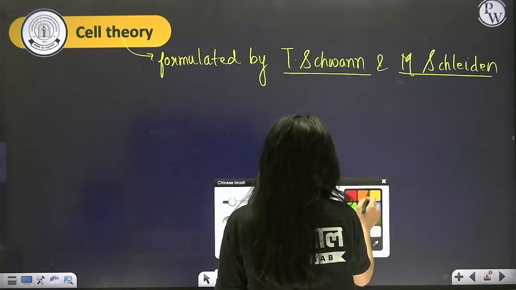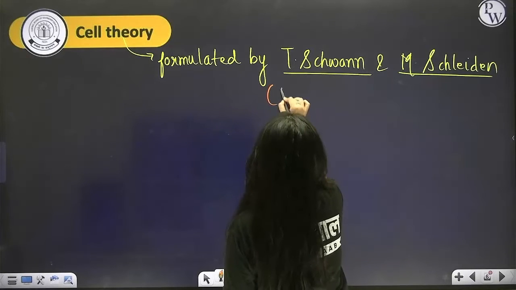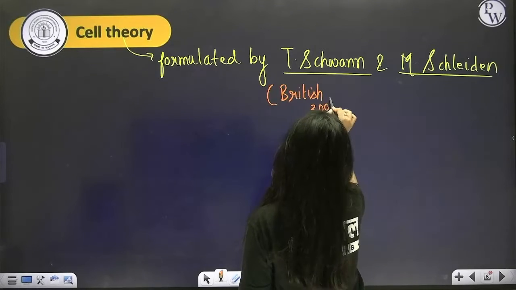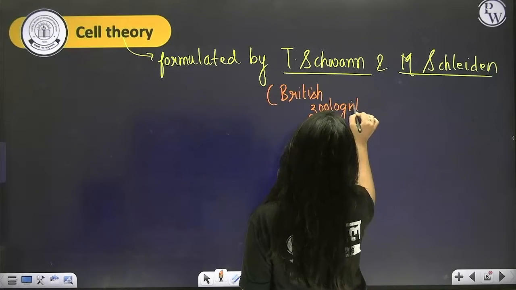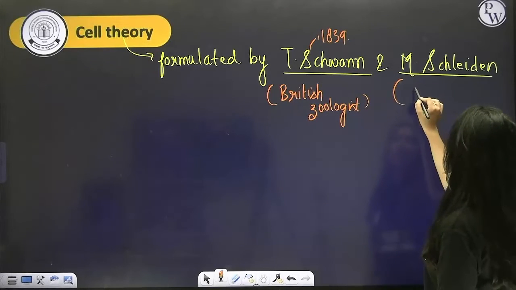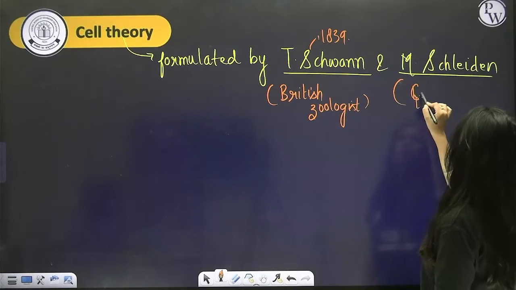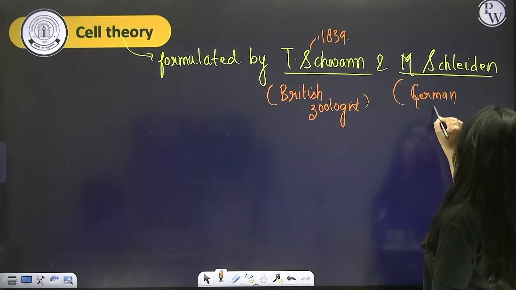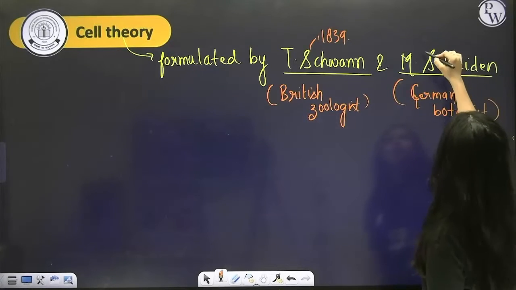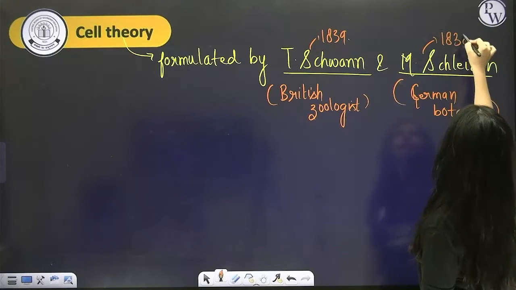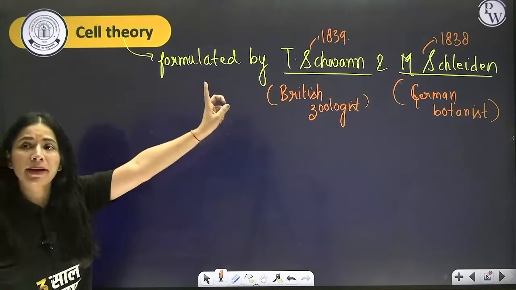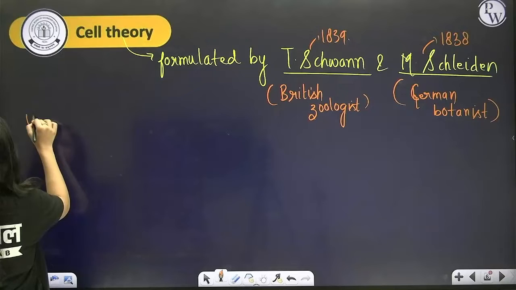But who was Theodor Schwann? He was a British zoologist who in the year 1839, whereas Matthias Schleiden was a German botanist in the year 1838, formulated cell theory. So cell theory was formulated by these two people, which states...